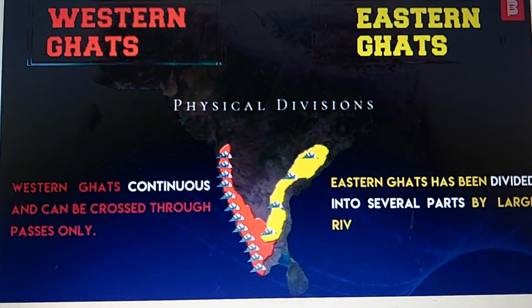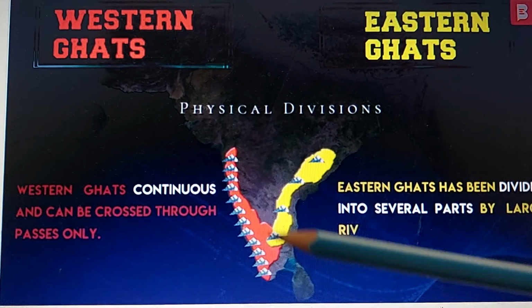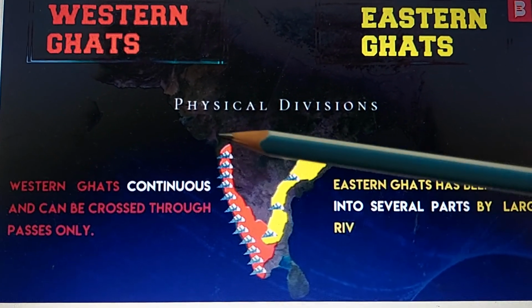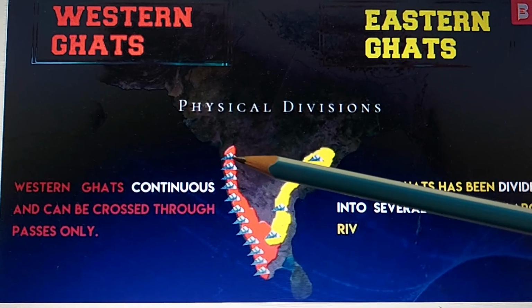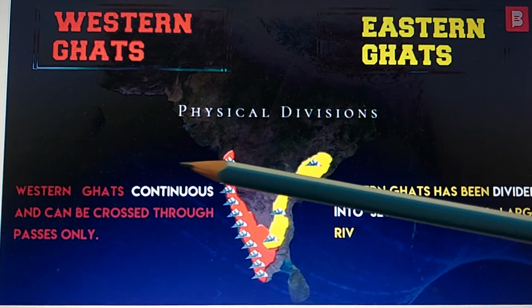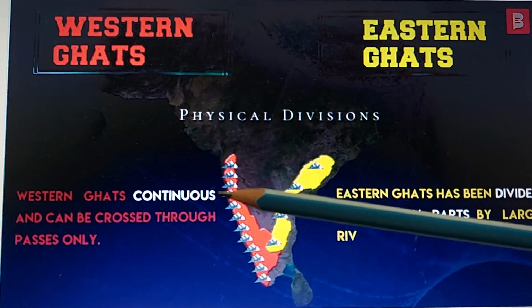Children, now let us look at the physical divisions of the Western Ghats. You can see they are continuous hills. There is no break, continuous hills, and in between there are gaps which are passes, navigable passes through which people can do trade and go around. So they are continuous hills.